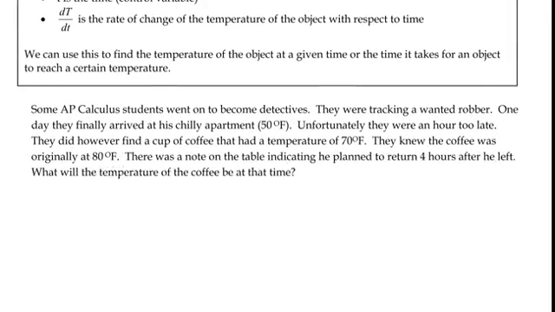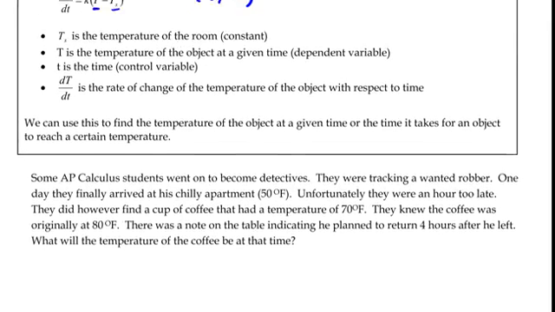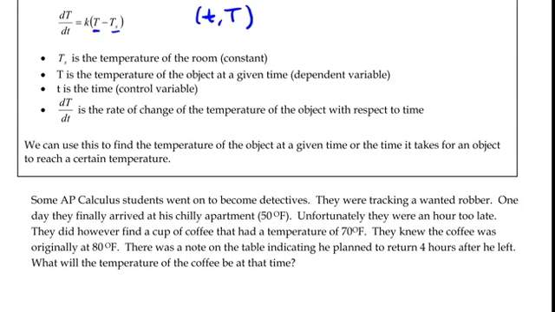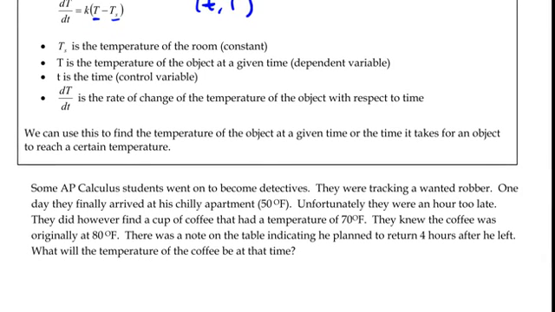Okay, example 7. Some AP Calc students went on to become detectives. They were tracking a wanted robber. I'm going to try to keep the stuff above visible. One day they finally arrived at his chilly apartment, which is 50 degrees. Try to read up above and figure out what's 50 degrees. Go ahead and pause it if you need to.